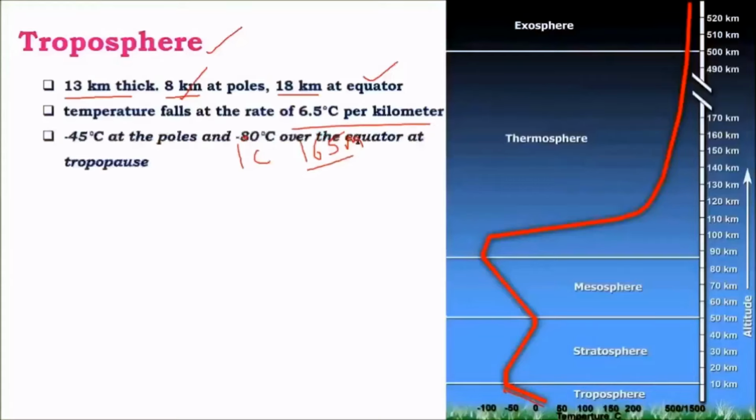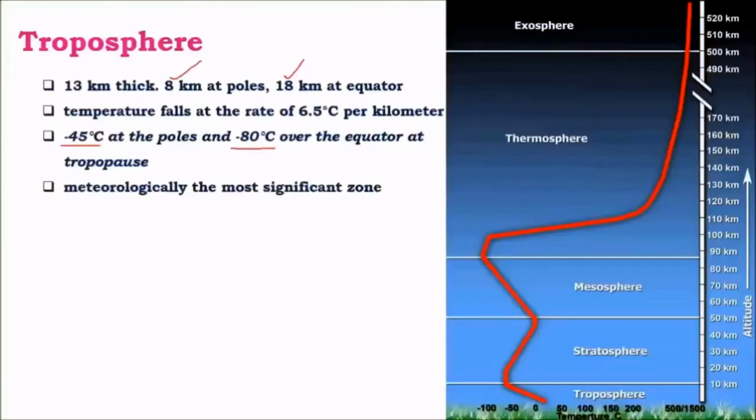And this varies at poles as well as equator. That is, at poles, the average temperature at the maximum height is minus 45 degrees Celsius, whereas at the equator it is about minus 80 degrees Celsius. This is because of varying thickness of troposphere at equator and poles. We know that at equator the thickness is about 18 kilometers. Hence, the fall in temperature is higher as there is a huge distance between Earth's surface and the upper layers of troposphere. Whereas at the poles it is only about 8 kilometers. As a result, lapse rate is low as the distance is smaller.